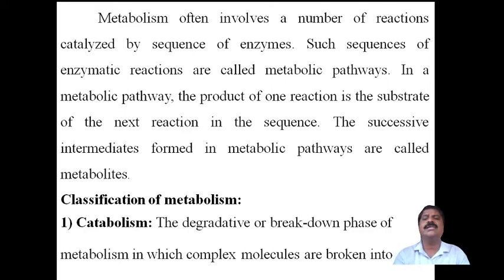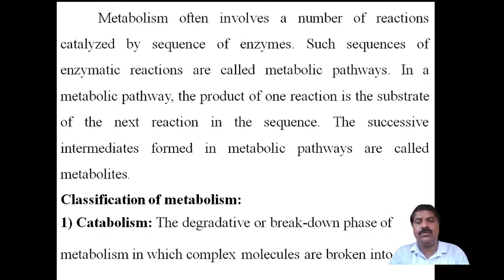Now let us come to the classification of metabolism. There are two classes: one is called catabolism, and the other is called anabolism. What is meant by catabolism?